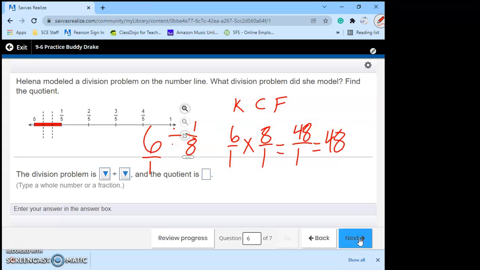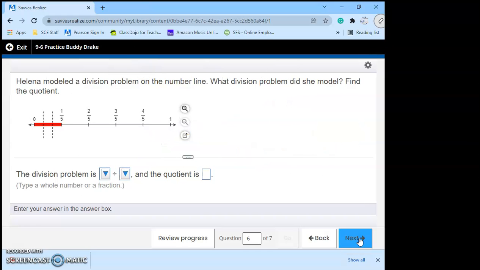On to question 6. Helena modeled a division problem on the number line. What division problem did she model?